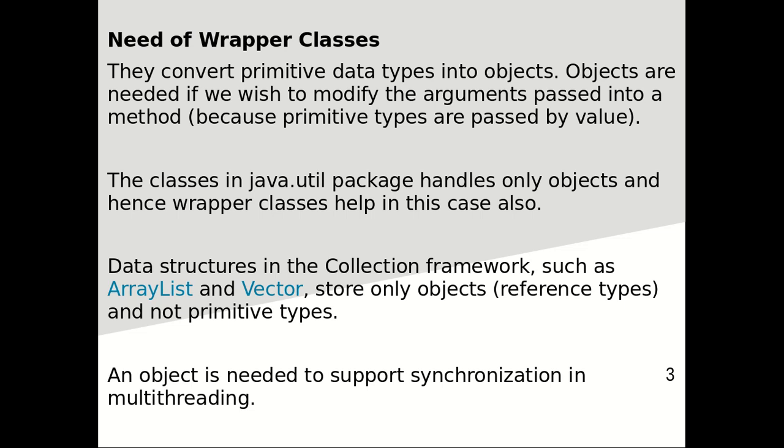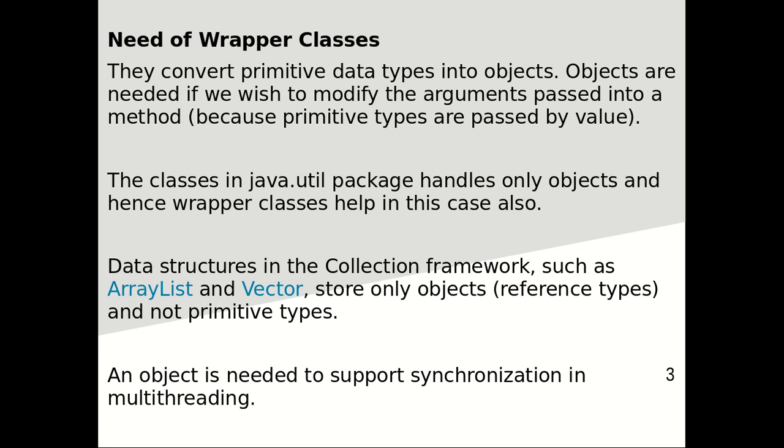Classes in the Java util package only handle the object type of data. That time we need to convert our primitive data types into the object types. The data structures in the collection framework, such as ArrayList and Vector, only store the object type of data. So we need to convert our primitive data types into the object types.